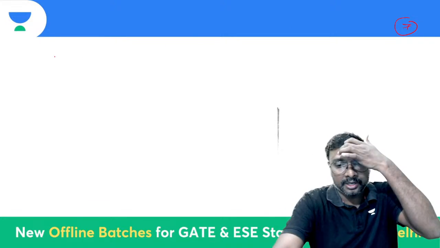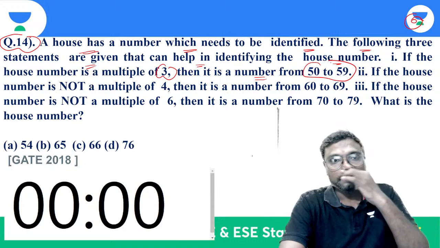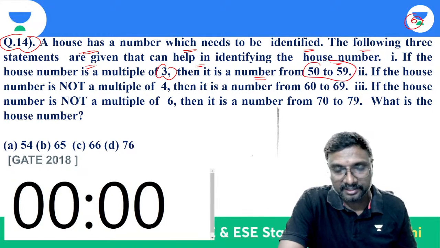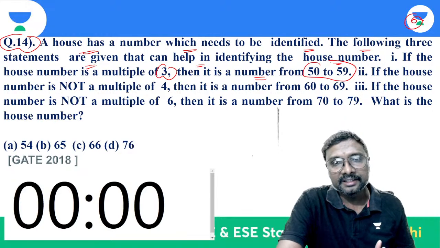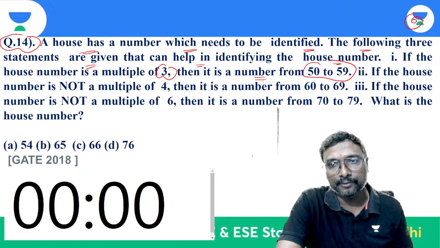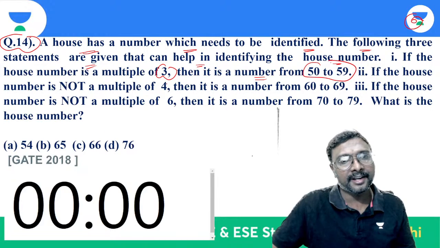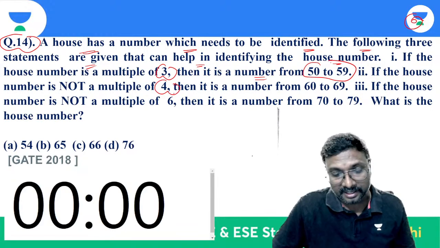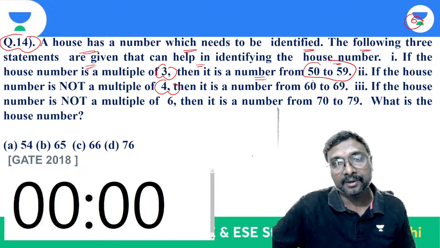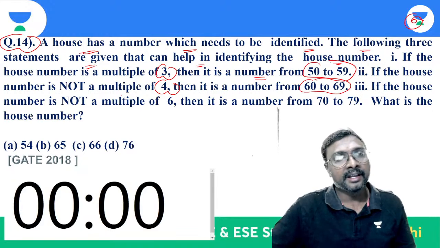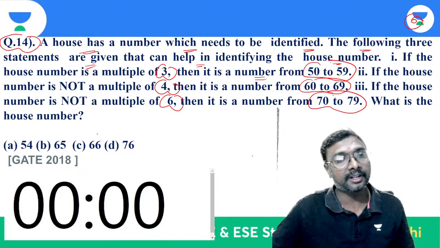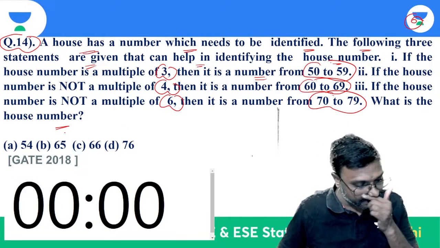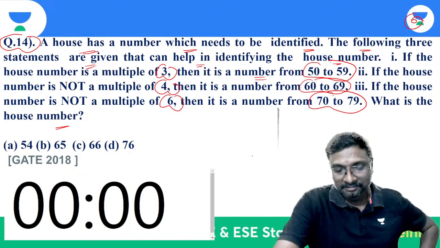So what is condition 1? If the house number is a multiple of 3, then it is a number from 50 to 59. If the house number is not a multiple of 4, then it is from 60 to 69. If the house number is not a multiple of 6, then it is from 70 to 79. What is the house number?